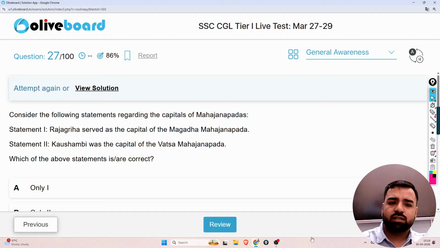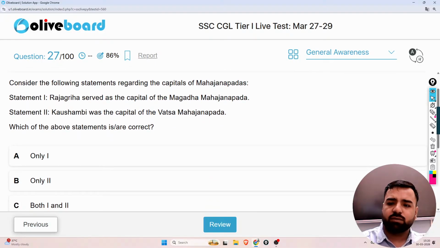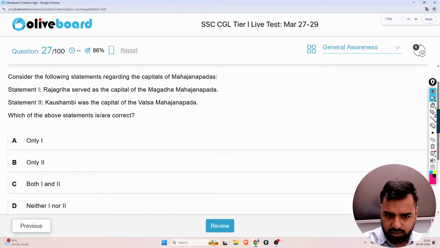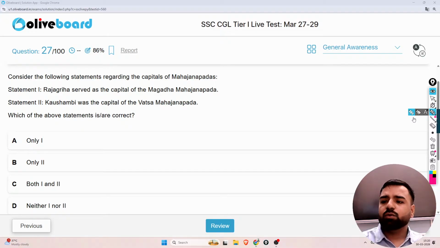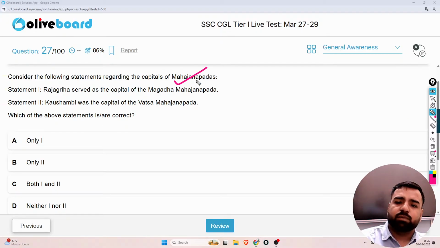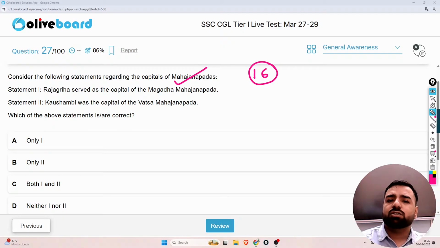Next, what is the next question? The next question is actually from the history portion. I'll just decrease the size. Yeah. The question was, consider the following statement regarding the capitals of Mahajanapads. See, India was divided into 16 Mahajanapads, right? And about this Mahajanapad, it is also mentioned in the Mahabharata, which is our epic, right? Okay. So the first statement which is mentioned here is,